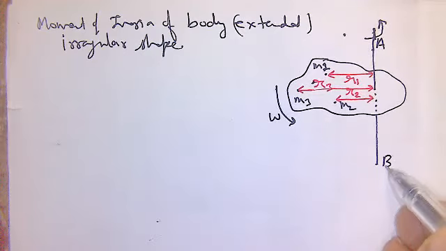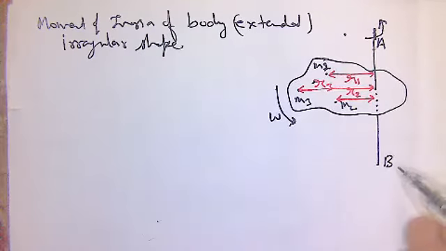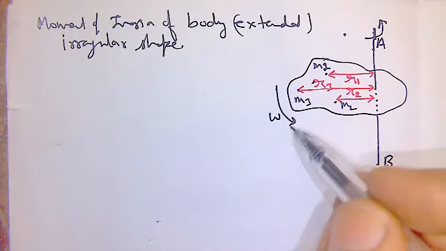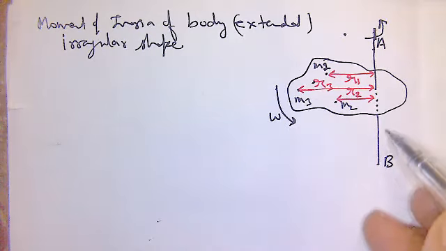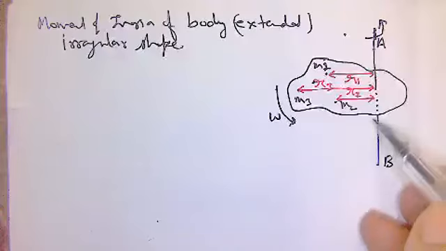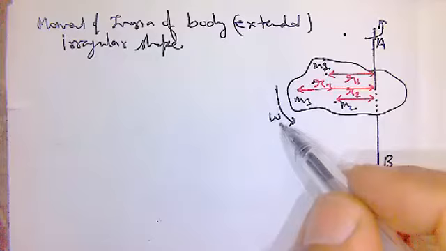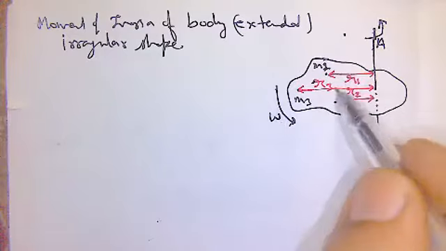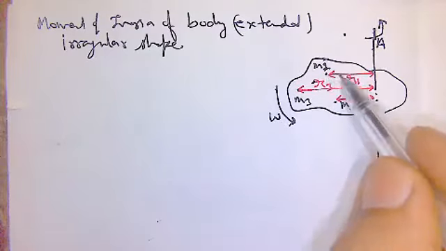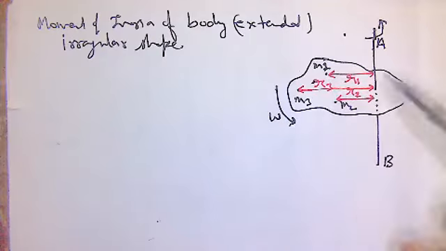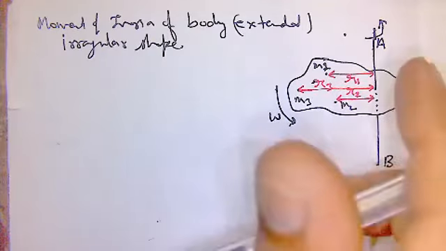This axis of rotation, I write it as AB. AB is the axis of rotation, and the body is moving with constant angular speed omega about this axis of rotation AB. So, angular speed omega is constant for every particle. For particle of mass m1 at distance r1, angular speed is omega. Angular speed for all the body, all the points remains same.